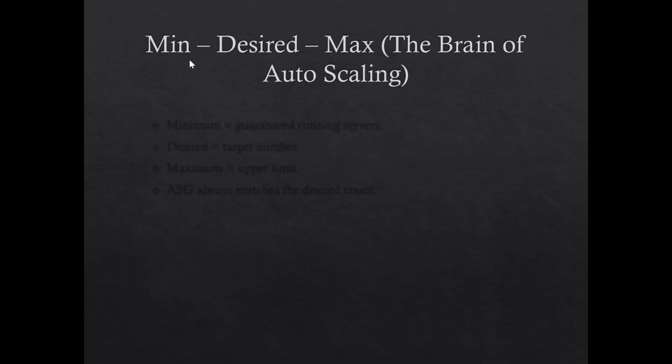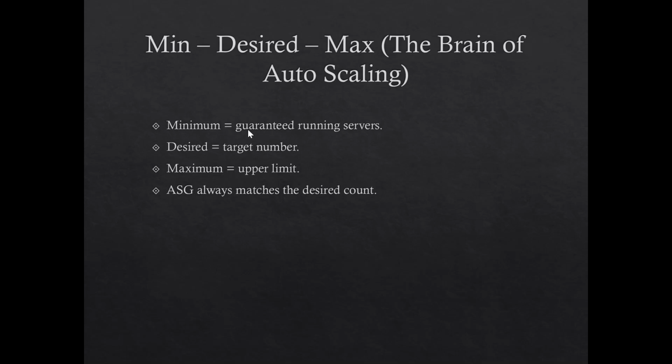This one is also asked in exams and interviews. What is min, desired, max? The brain of auto scaling. Min means it will keep a minimum safety level, like the minimum number of EC2 instances. Then we have desired, which is the ideal or target number, and max is the absolute limit, or you can say the upper limit. Auto scaling will always match desired. So remember this line, very important: auto scaling always matches the desired count, no matter what.